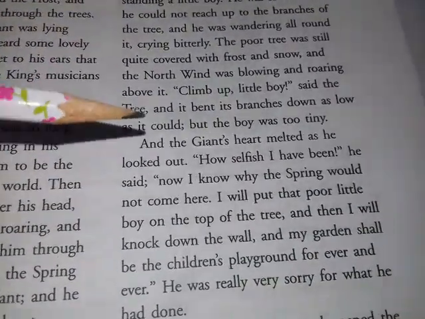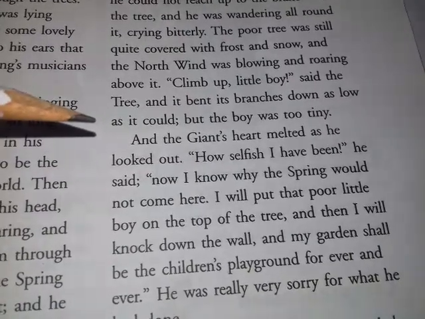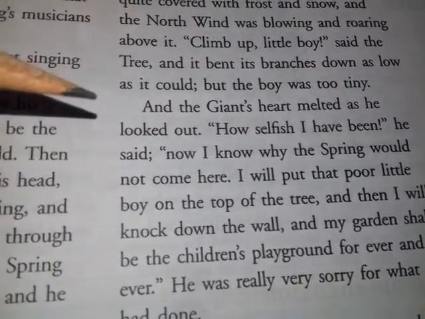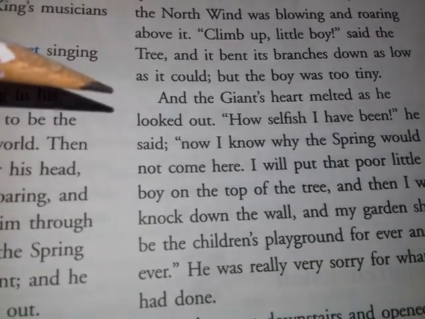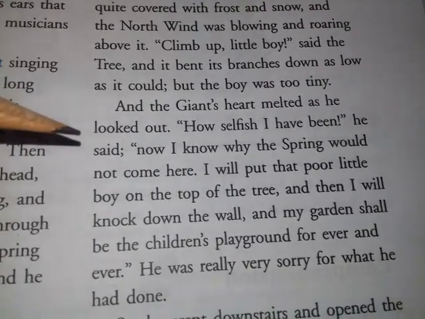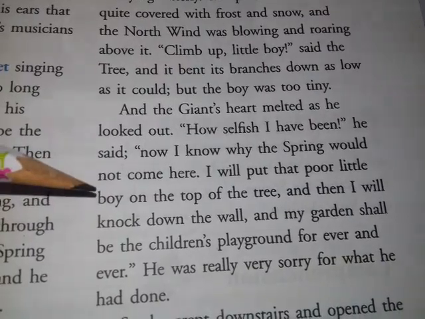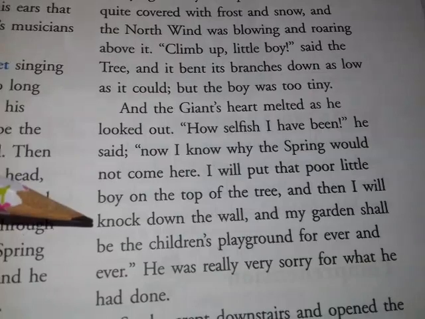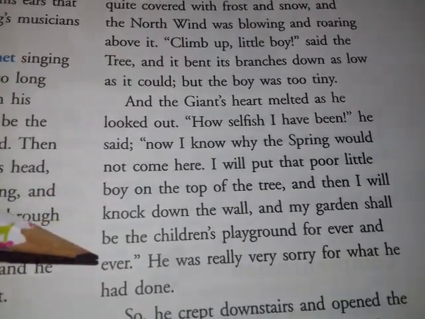And the giant's heart melted as he looked out. The giant was looking very sad now, disappointed by the scene. When he saw that the little boy was so tiny and couldn't climb up, his heart melted. "How selfish I have been," he said. "Now I know why the spring would not come here. I will put that poor little boy on the top of the tree, and then I will knock down the walls, and my garden shall be the children's playground forever and ever."